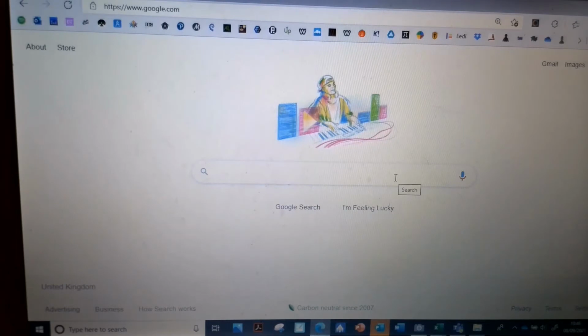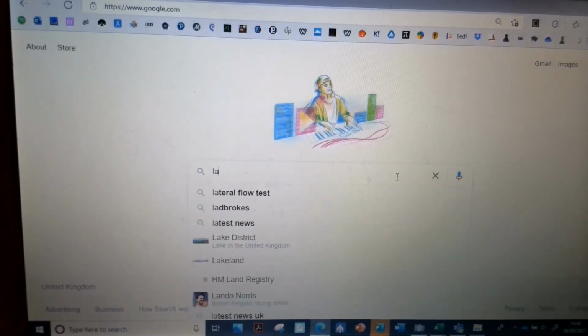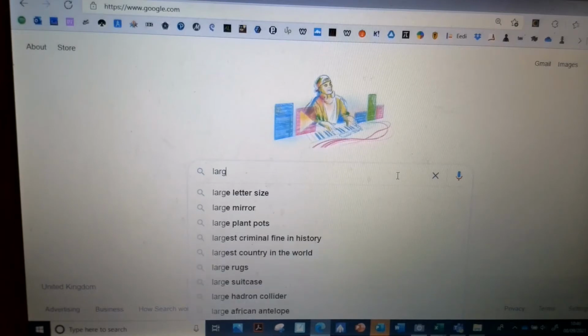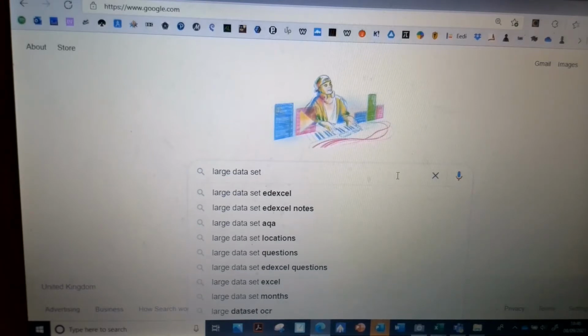Okay, so moving on, I'm going to show you where to find your large data set. Right, so you're on Google. If you just type in large data set, you can see that Edexcel is starting to come up, as is AQA.